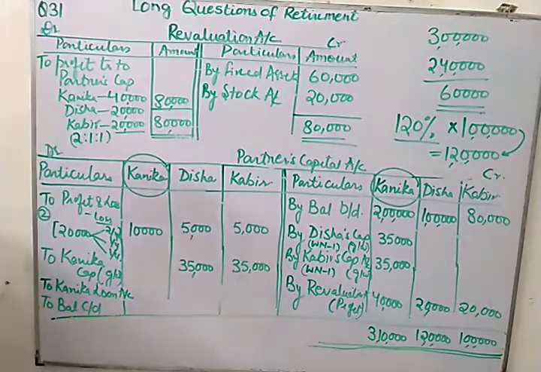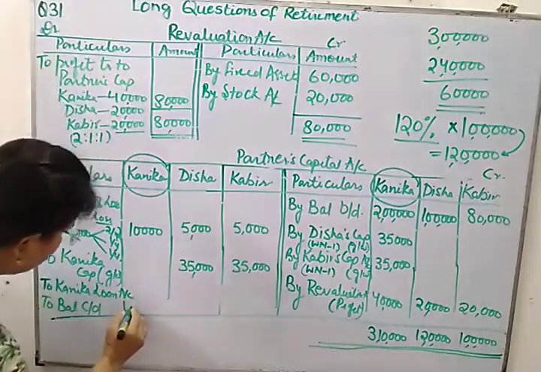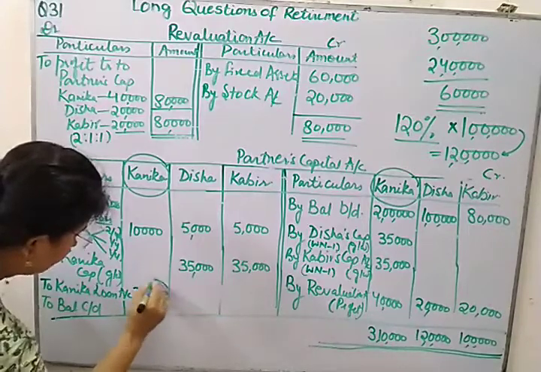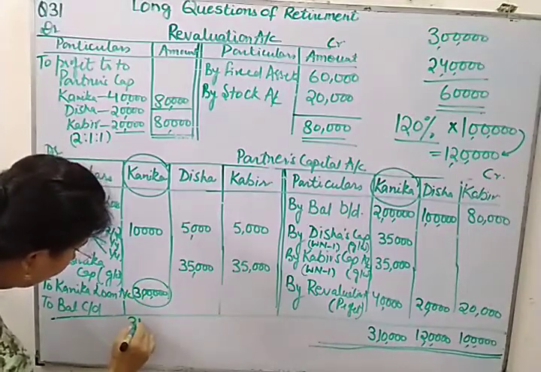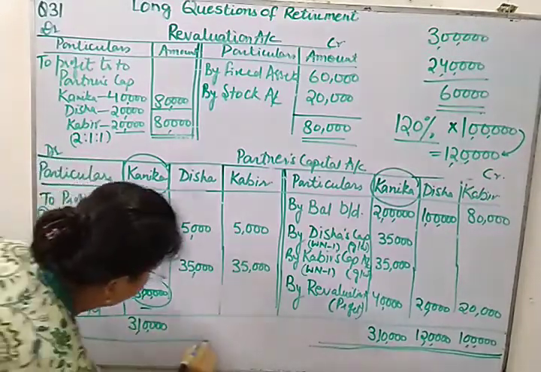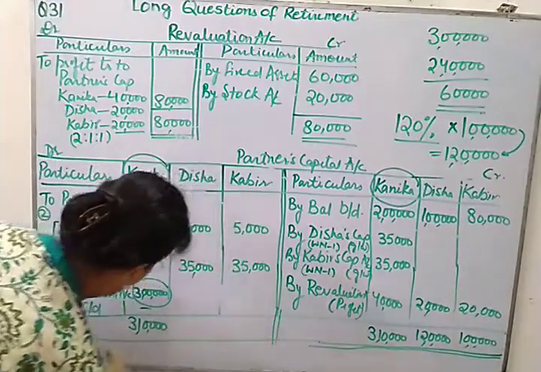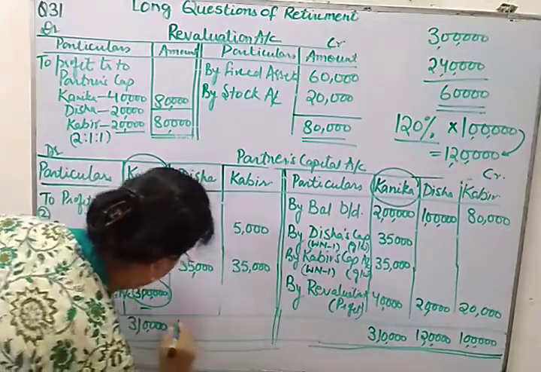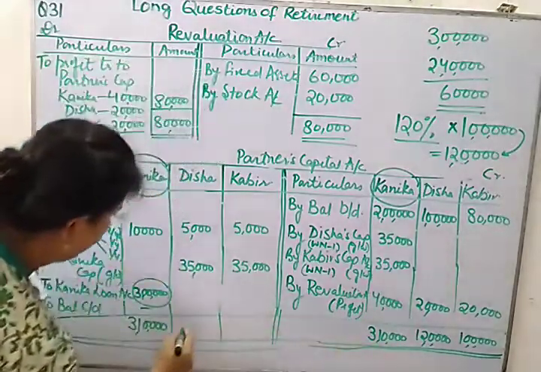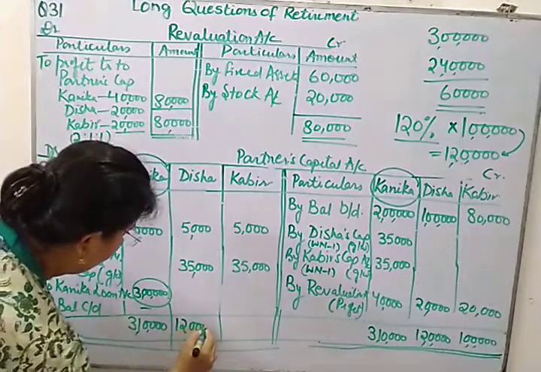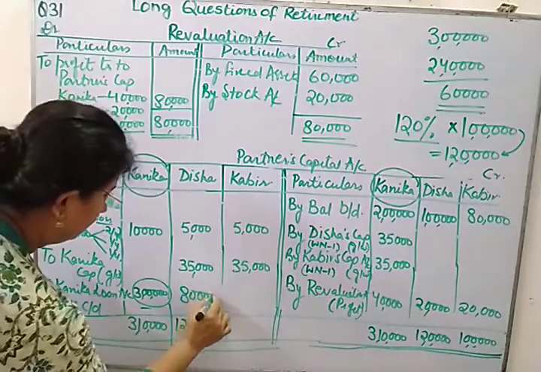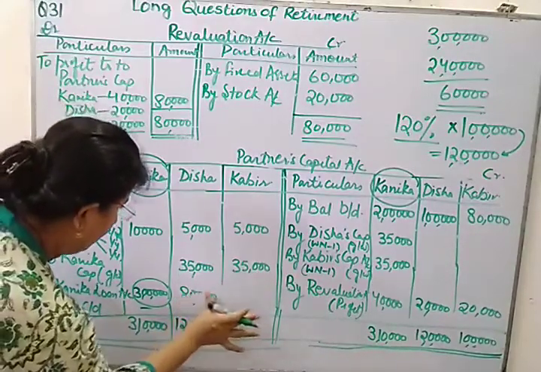two remaining partners. So what will be the Kanika's balance which will be transferred to her loan account? It will be 3 lakhs. And there will be no balancing figure in Kanika's account. And the next one is Disha's capital account. So this is 1,20,000. And if you deduct 40,000 from this, you will be able to get 80,000 as her balancing figure.